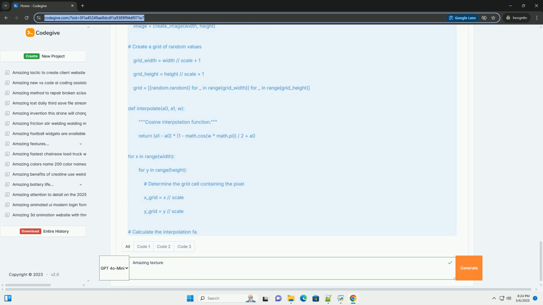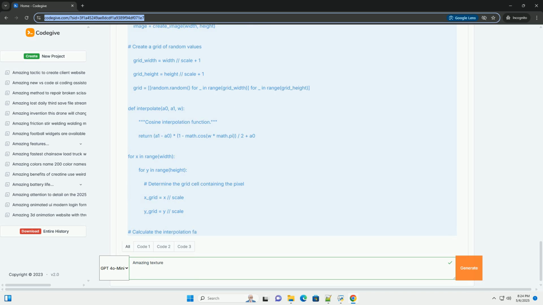3. Interpolation. The dot products at the 4 corners are interpolated using a smoother interpolation function, often a cubic function, resulting in a smoother, more continuous noise pattern. 4. Normalization. The resulting value is normalized to the range 0 to 1, which is then used to calculate the intensity of the pixel. Key improvements over value noise: Gradients. Using gradient vectors gives the noise a more natural, flowing look. Smoother interpolation. The interpolation function is designed to minimize artifacts and create smoother transitions.